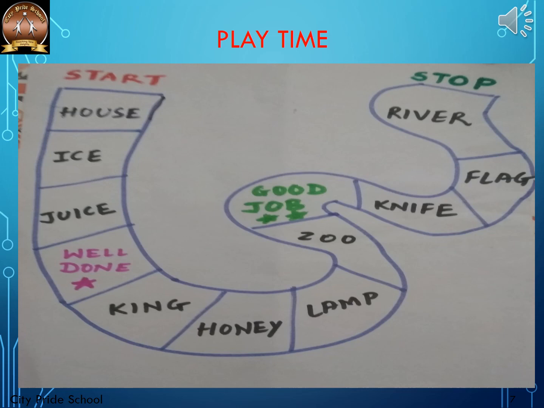Ice, juice, king, honey, lamp, zoo, knife, flag, and river.